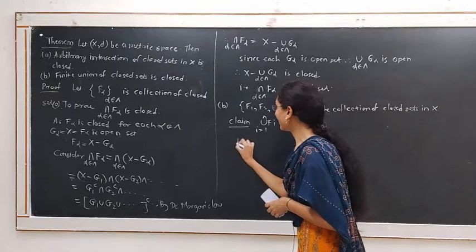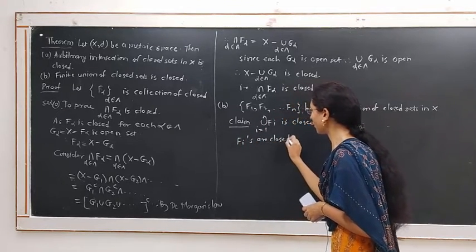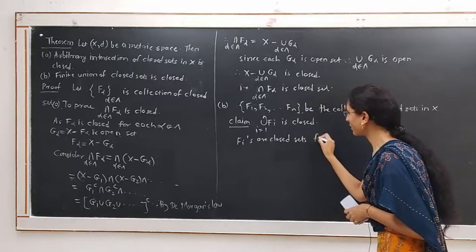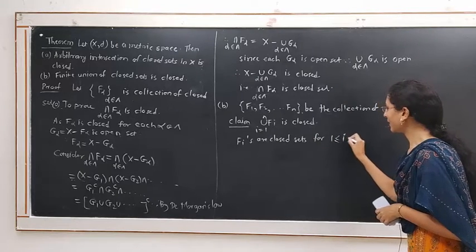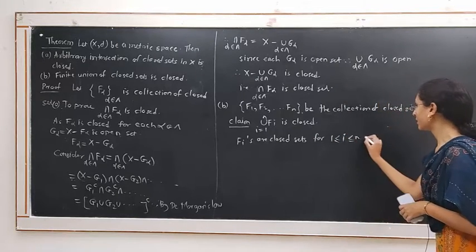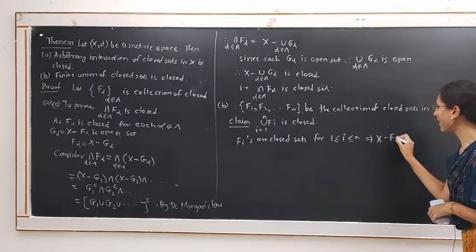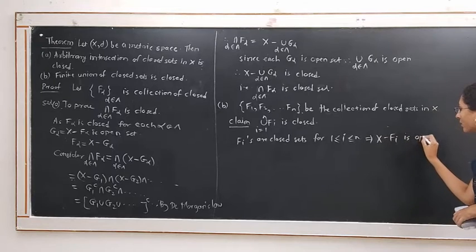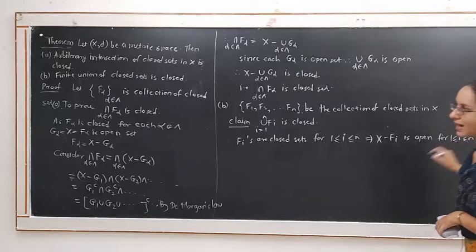As the Fi are closed sets for each i from 1 to n, their complement X minus Fi is open for 1 less than or equal to i less than or equal to n.